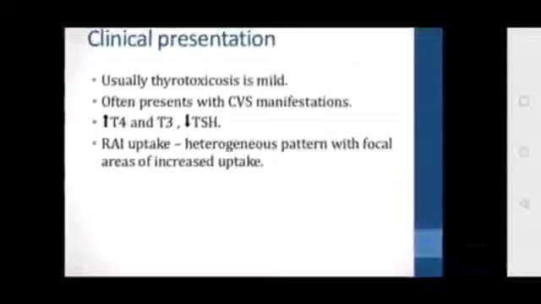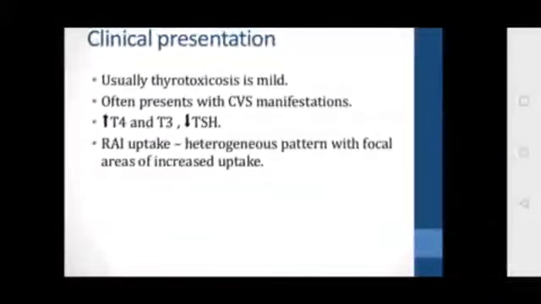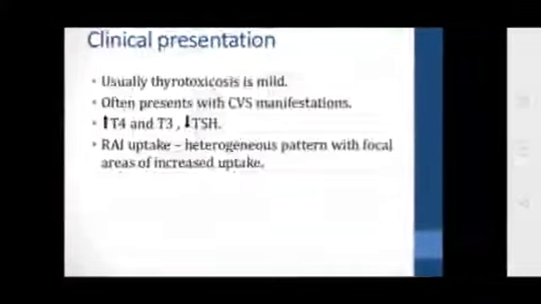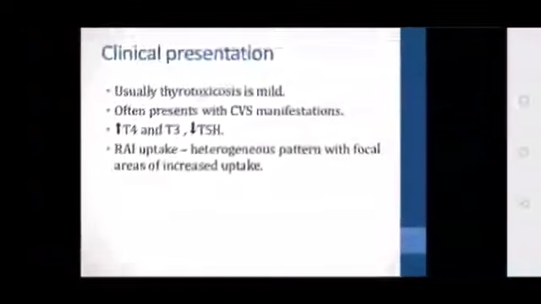Okay, and what are the other features? What are the lab findings? Usually T3 and T4 will be elevated with decreased TSH values. Radioactive iodine uptake in case of this toxic goiter is a heterogeneous pattern with focal areas of increased uptake.